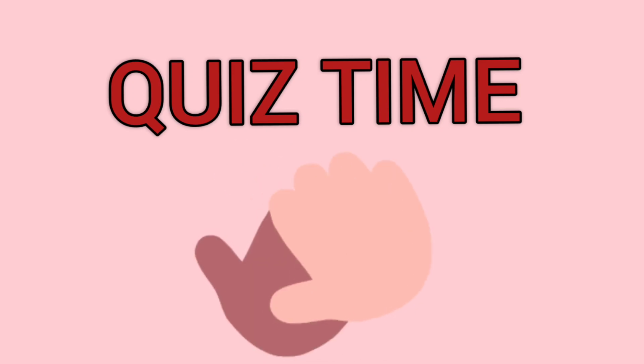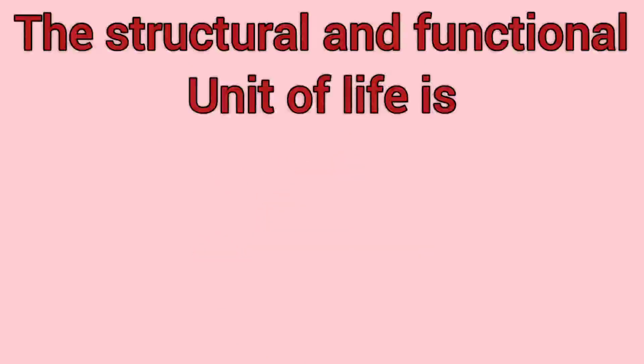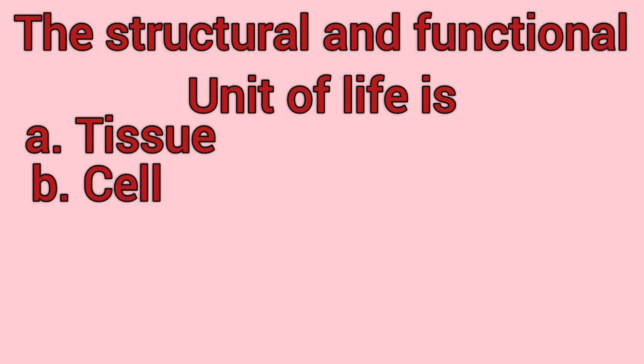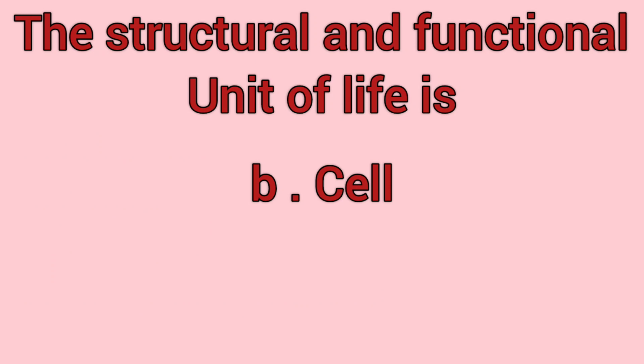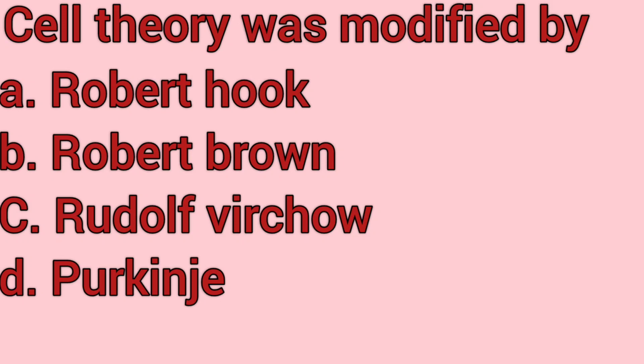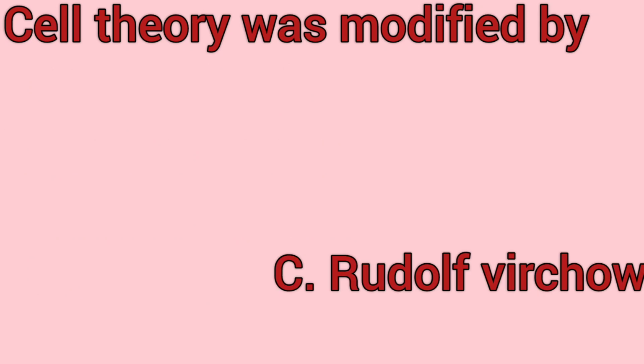So this is the quiz time. The structural and functional unit of life is tissue, cell, organ or organ system. It's cell. Cell theory was modified by Robert Hooke, Robert Brown, Rudolf Virchow or Purkinje. It's Rudolf Virchow.